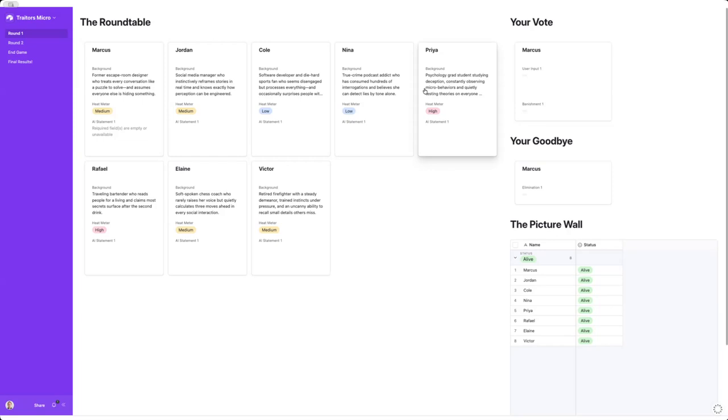Basically, the way this game works is we're going to dive right into gameplay. So there's not as much intrigue, I suppose, but you're basically working off of their background and their heat meter. There's also a randomly assigned heat level: low, medium, high. And one person is the traitor. Don't tell my opponents, but it's me. I'm playing as Marcus. I am the traitor. And so let's see how this works, right?